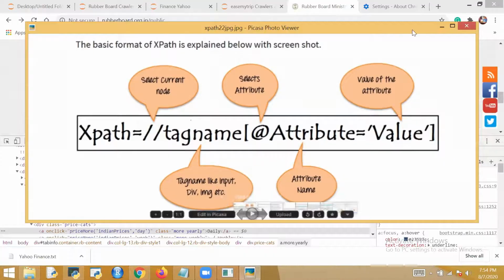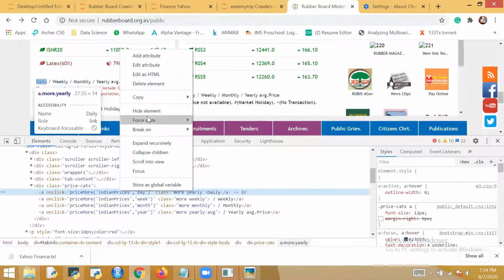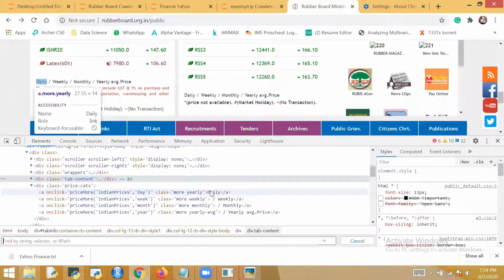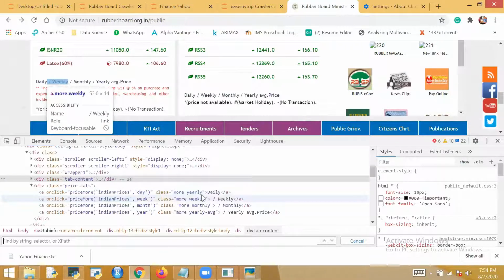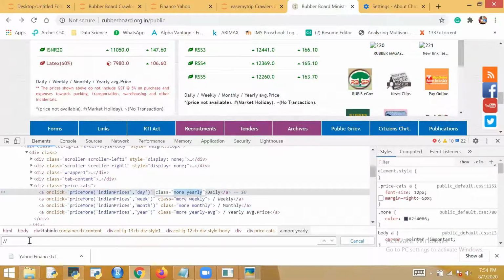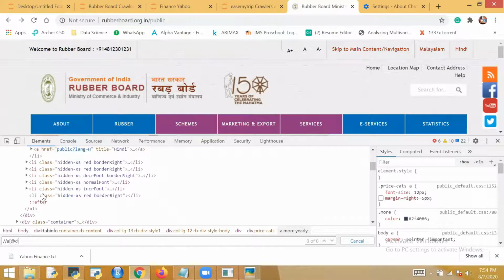If I have to find this element, what I will do is press Control+F after inspect element. You do Control+F after inspect element. From the double slash I will copy this class name. Now this is a type of A, it is a hyperlink. So I will give A for the hyperlink. In square brackets its class name is, class equals the class name, and I will close this square bracket.